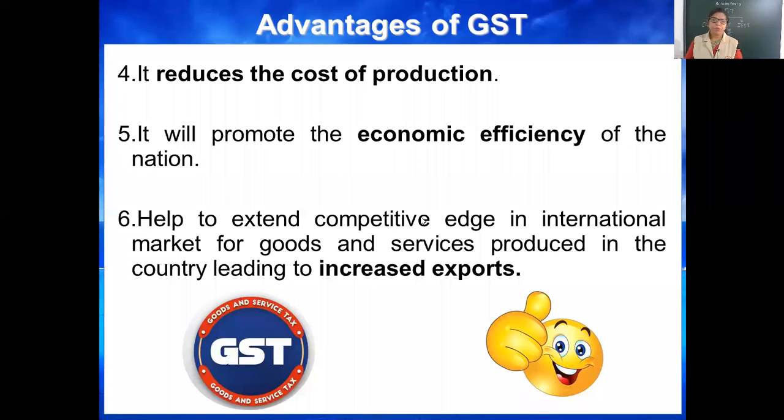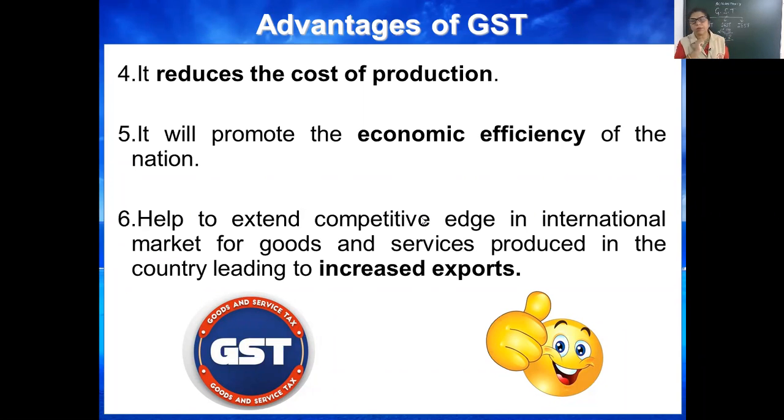The next advantage: it helps to extend competitive edge in international market for goods and services produced in the country, leading to increased exports. If the cost of production is reduced and economic efficiency increases, naturally, our country is able to export more.